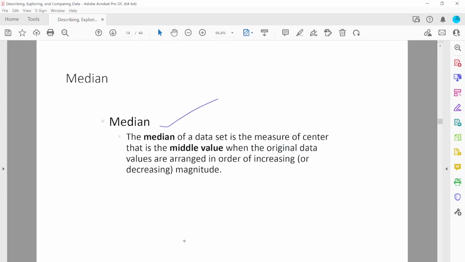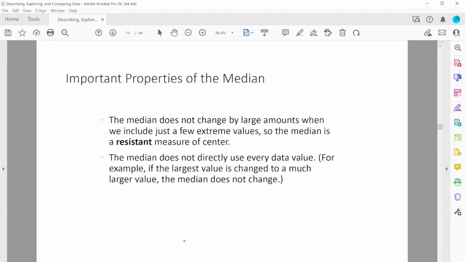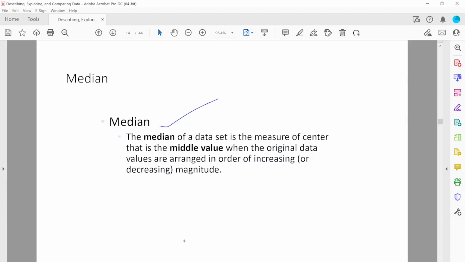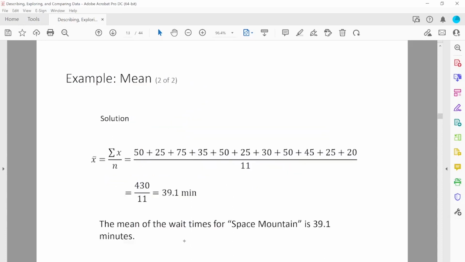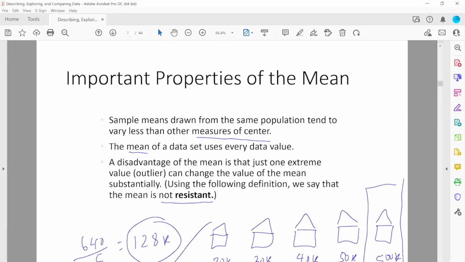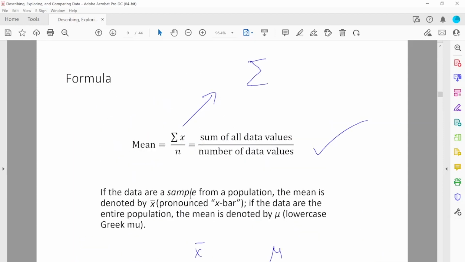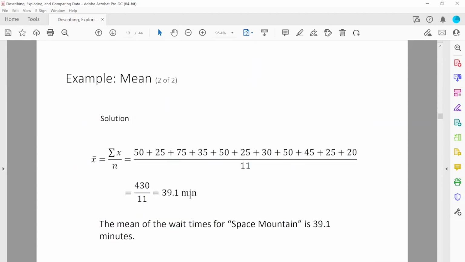Median means it's the middle value of the data, and depending on whether you have an odd number of data or an even number of data, there is a way to find the middle number. And the good thing about the median is it's a resistant measure of center, meaning outliers would not affect the median that much, like they did for the mean here. Because of this 500k outlier, the mean is very, very high. Mean is not resistant, though median is resistant.